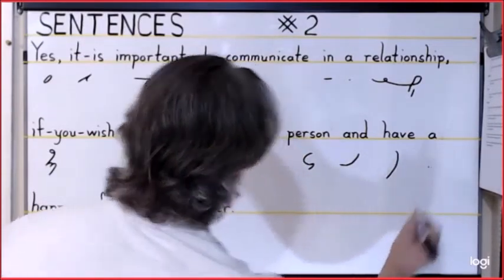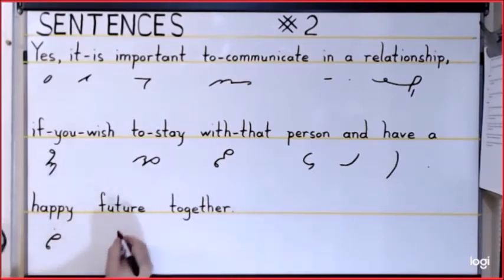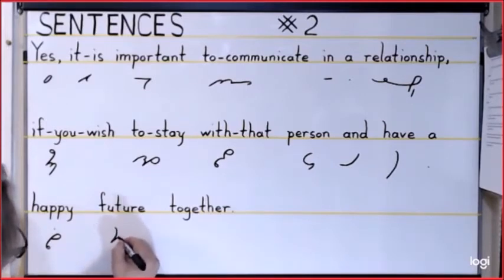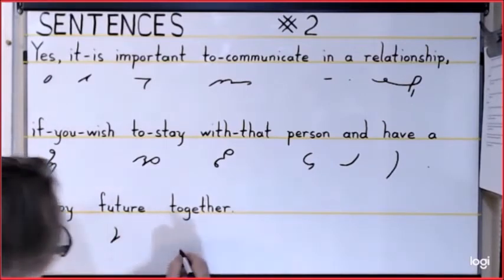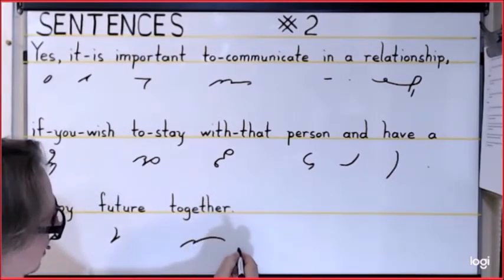A is a dot. Happy is H-A-P-E. Future is F-T, and then finally together is T-U-G-A period.